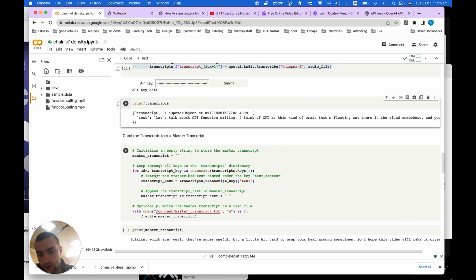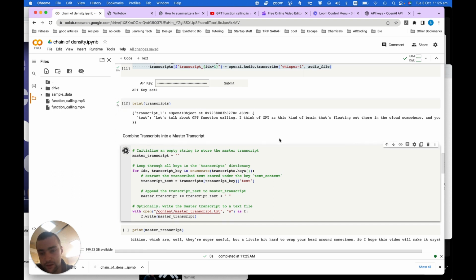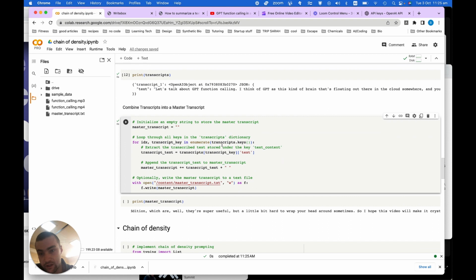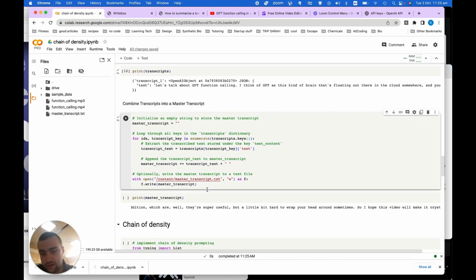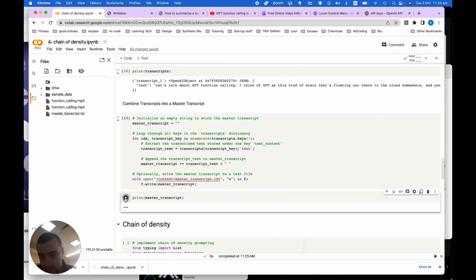This block of code is for if we have multiple transcripts that we want to stitch together. So if again it was bigger than 25 megabytes, then we might have multiple files in this transcripts dictionary. And this is just going to stitch those all together and give us a master transcript. And if we print the master transcript, it'll look like this. It's just a plain string stored in a text file in our content in our drive.